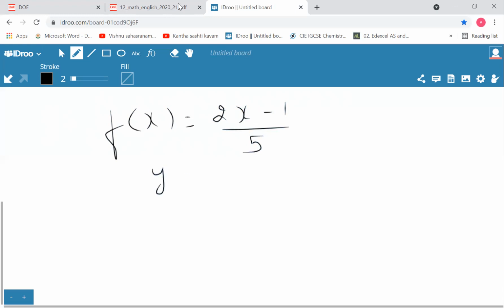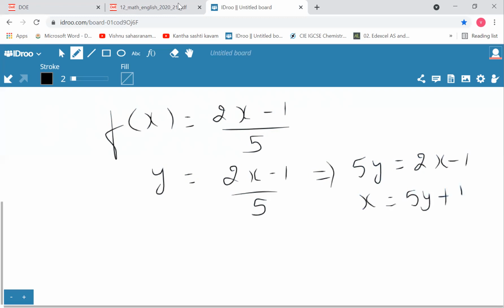Now let us say f of x is equal to y. So y is equal to 2x minus 1 by 5. From this we get 5y is equal to 2x minus 1, or x is equal to 5y plus 1 by 2. Therefore, this is now going to be the inverse. So f inverse of x is 5x plus 1 by 2.